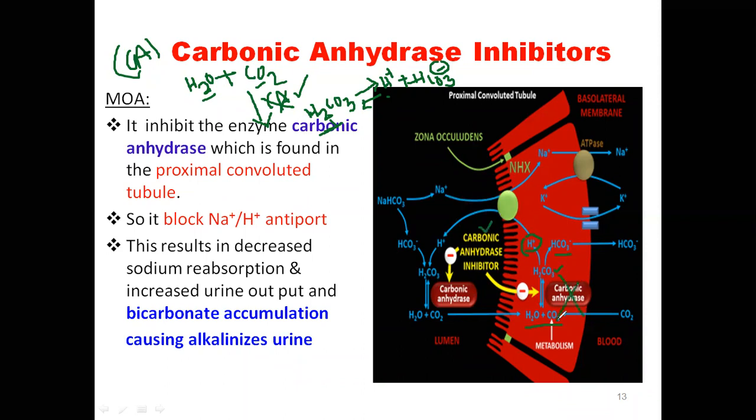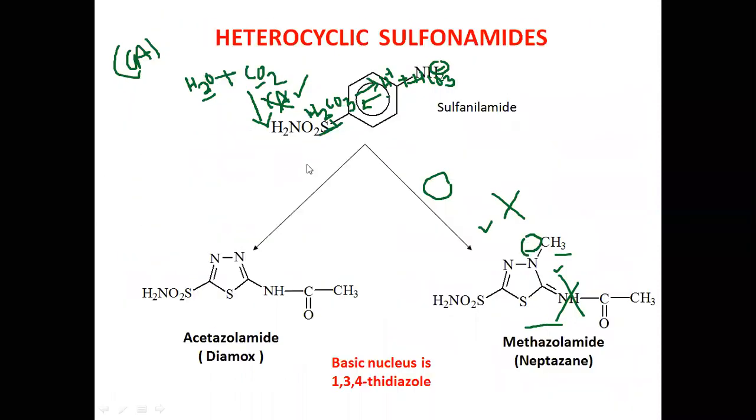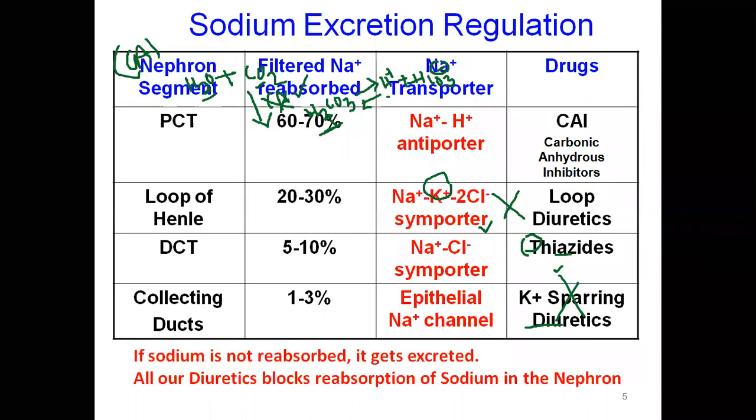If you block here, there is no proton excretion and no reabsorption of sodium. So when you block here, what happens? Whatever sodium is present in the lumen will be excreted out. From the proximal convoluted tubule, it leads to the loop of Henle. In the first lecture, we learned the percentage of sodium reabsorbed here: 60 to 70%.